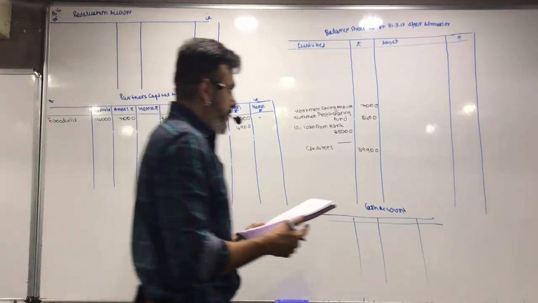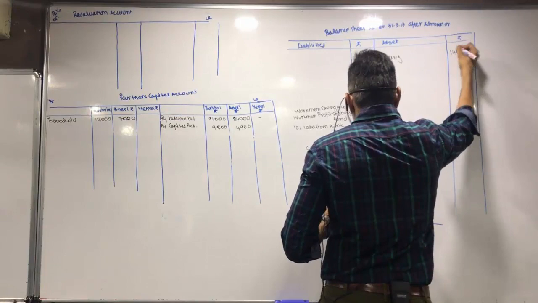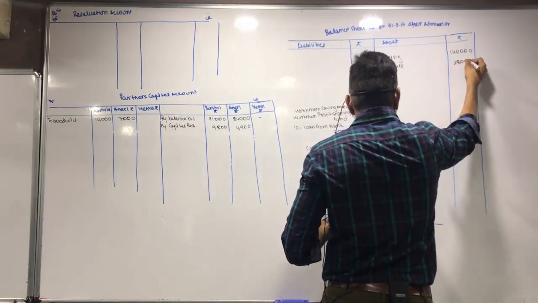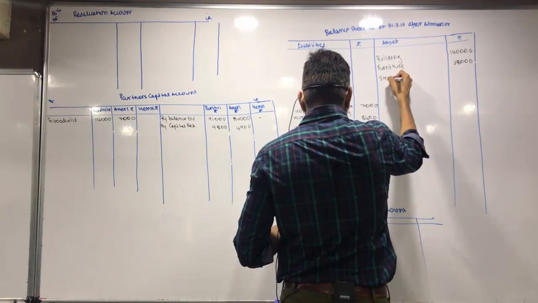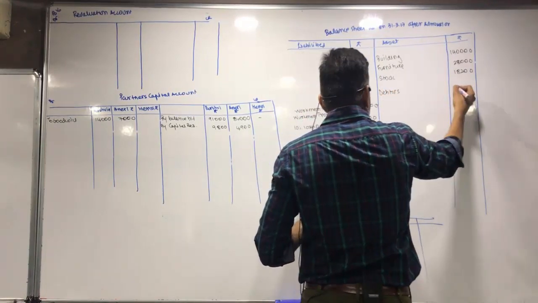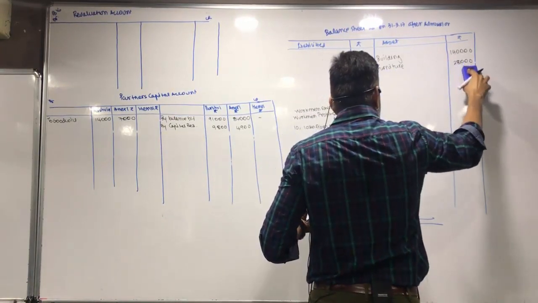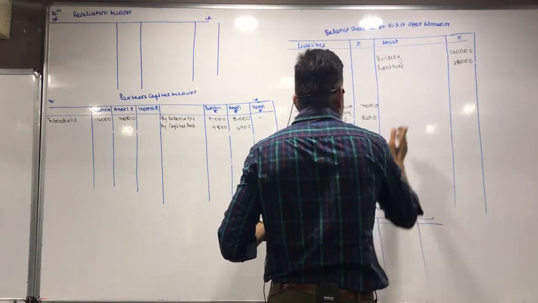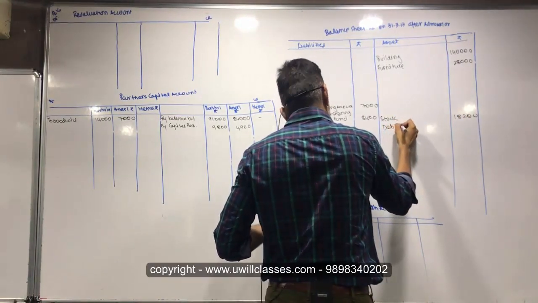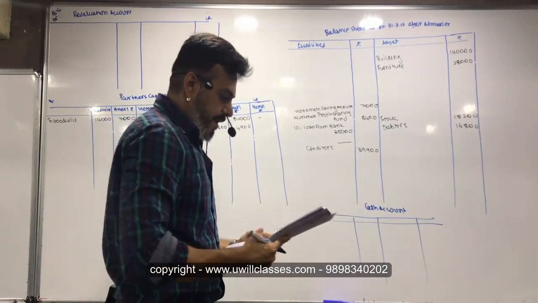Building, no adjustment. Furniture, stock, debtors, cash.